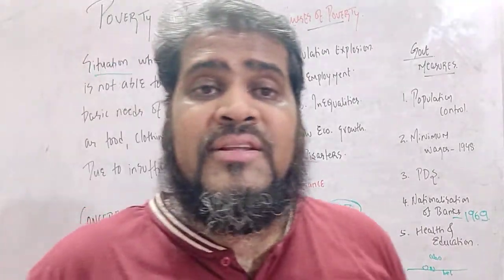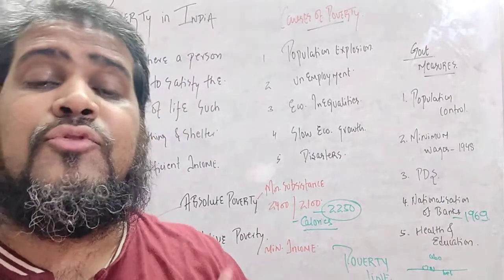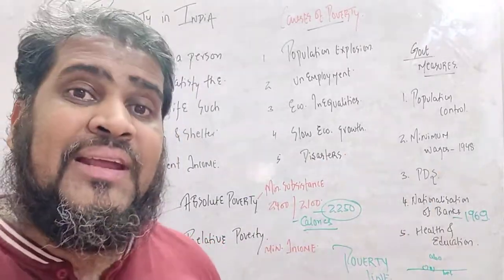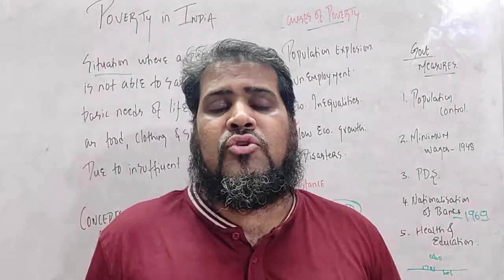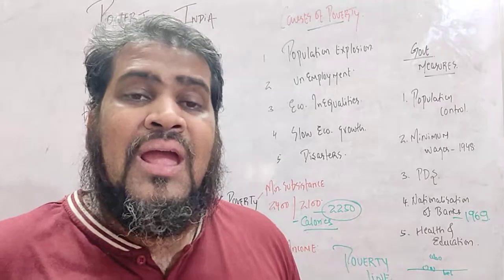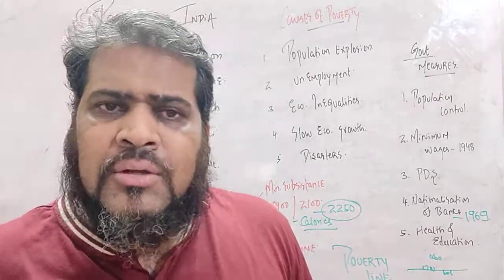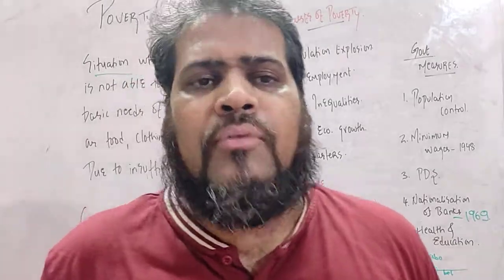What happened before 1969? The poor people used to get loans from money lenders, the sahukars, but at a very high rate of interest. So the Indian government started the nationalization of banks so that poor people can get loans at a low rate of interest. They can start their business, and they can overcome their problem of poverty.